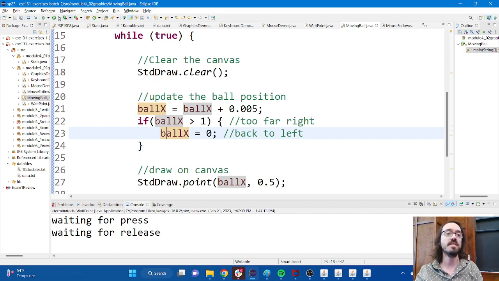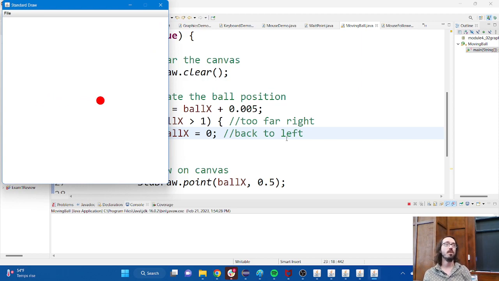Let's run the program and see. Let's make sure that we understand. There's my ball. And there we saw what happens when it gets to the right-hand side of the screen, right? If the x position is greater than 1, it sets it back to 0. Poof, the ball goes back to the start. So just by changing some of the numbers that we see in here, we can now control this animation.